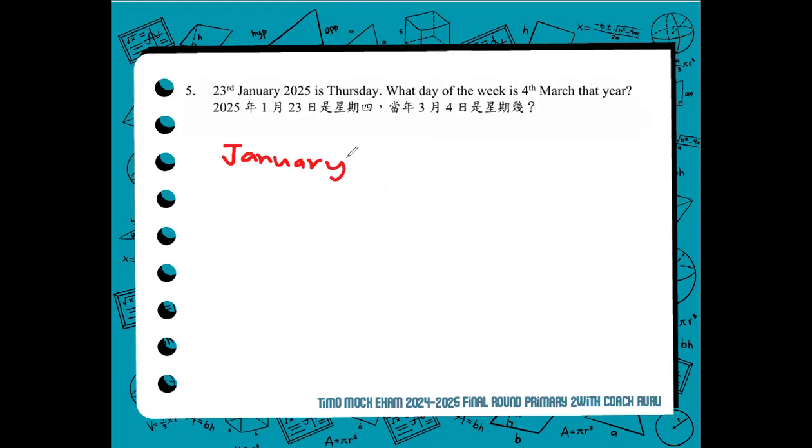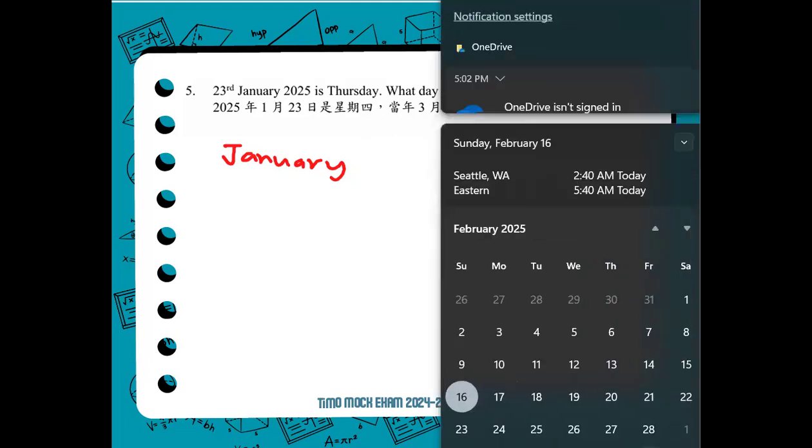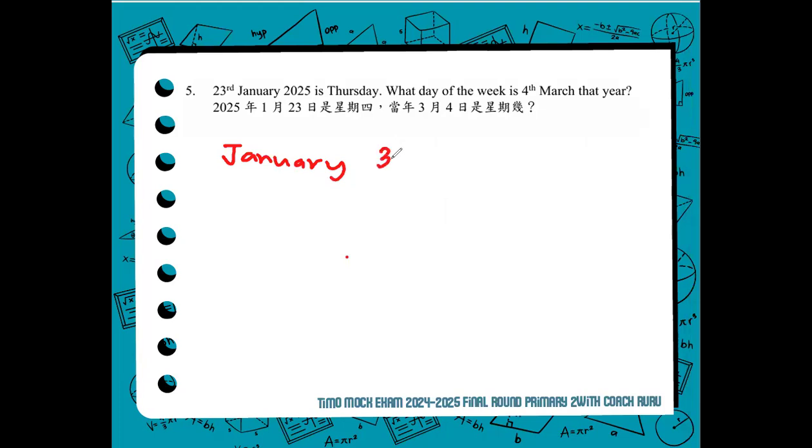So what we have to count here would be the days from January 23 to January 31. How many days are there in January? There are 31 days. So 31 minus 23, there are 8 days to count from January 23 to 31.